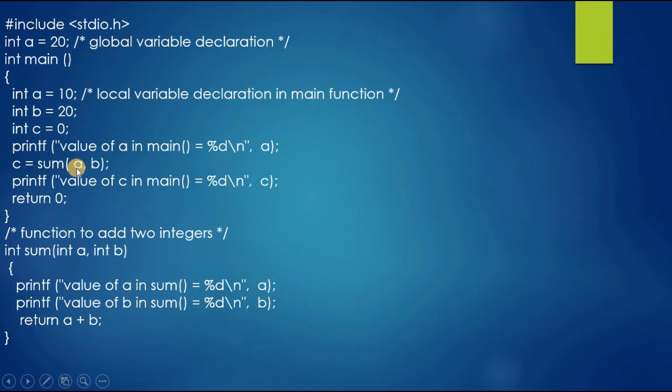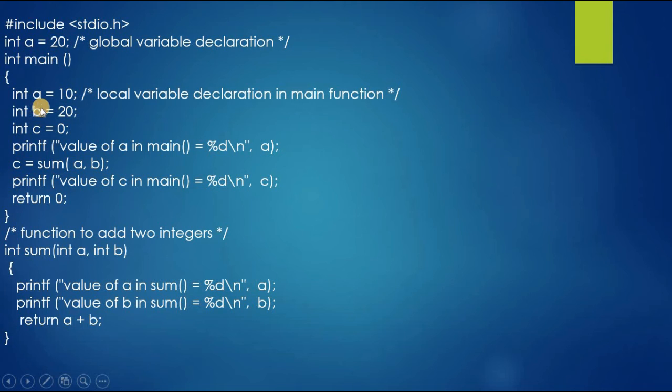Then it will come to the function sum. When it comes to the function sum, it will execute the statement value of a in sum. Value of a in sum is 10, because we declared these two formal parameters int a and int b in sum. So it will take the values of the actual parameters declared in the main function.